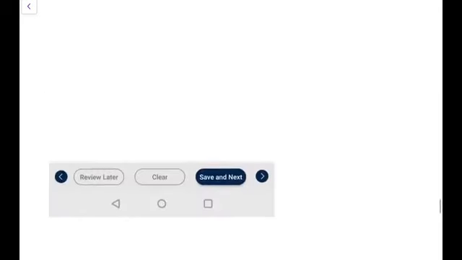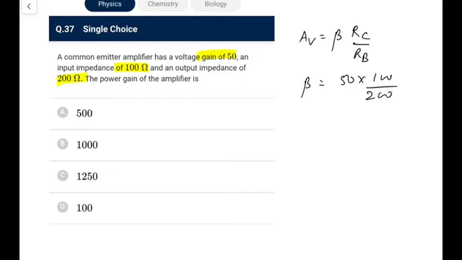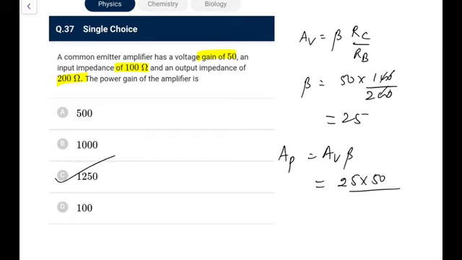Next, common emitter amplifier, voltage gain 50, input impedance 100, output impedance 200, power gain would be, you know, AV is equal to beta RC by RB, or you can say output upon input resistance. So beta from here comes out as AV is 50, input is 100, output is 200, so 50 into 100 by 200, so that comes out as 25. So power gain you write as voltage gain into current gain, so that is 25 into 50, that comes out as 1250. Go for option C in this case.